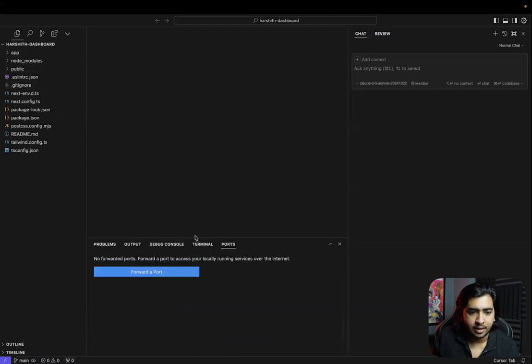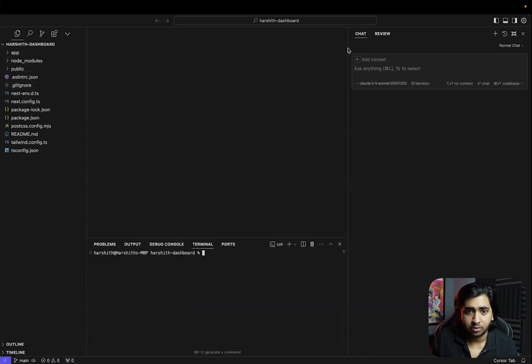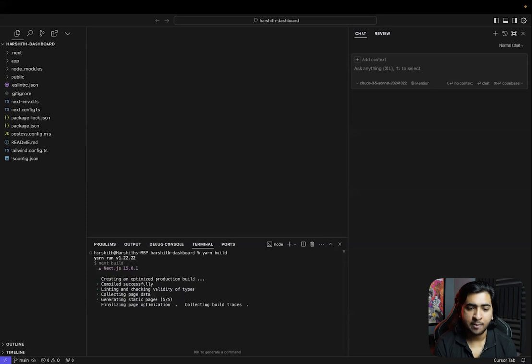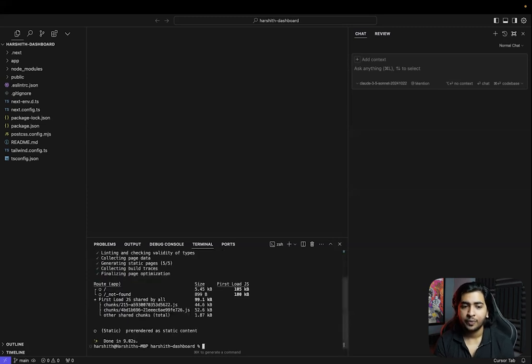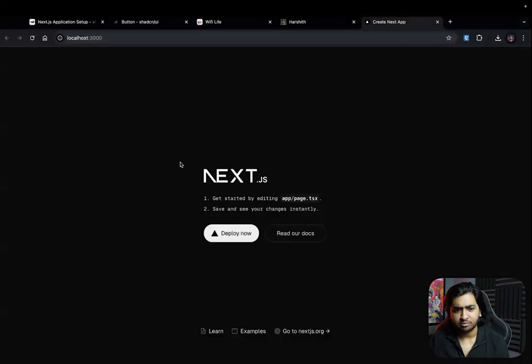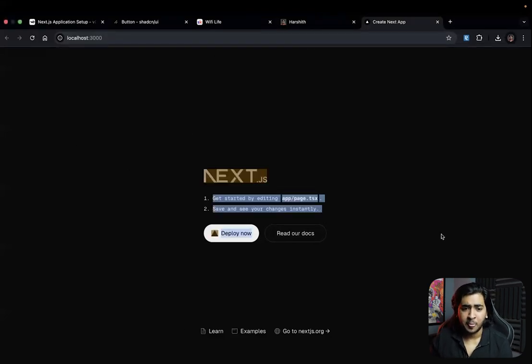Now, to make it work, you just got to do yarn build. If you're a beginner and you don't know what yarn is, it's fine, man, you just have to Google it. If you're doing it for the first time, you wouldn't have yarn installed, so you have to install yarn and all of those. Then I'm just going to run yarn start, and on localhost 3000, our basic Next.js template is running.